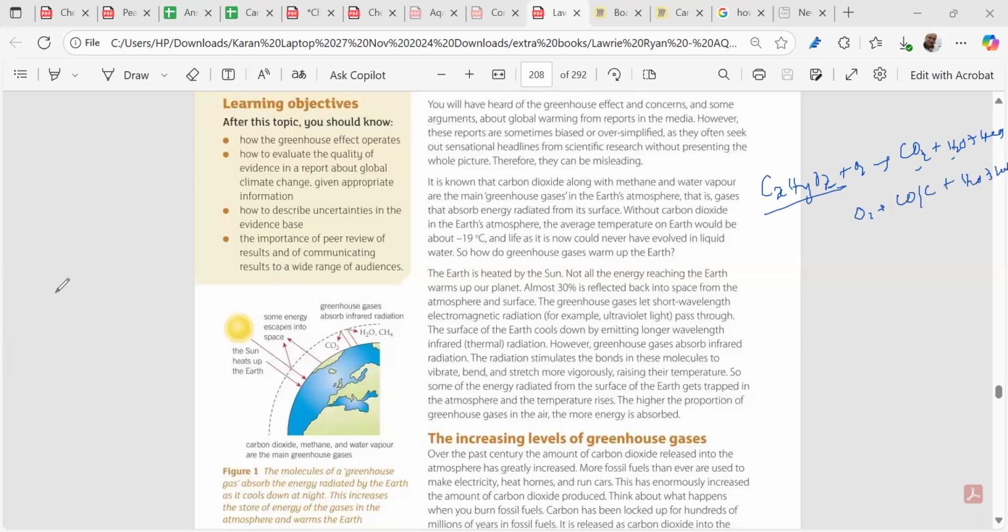Now we have to dive deeper into this part, that what do you mean by greenhouse gases. Now greenhouse gases are what?